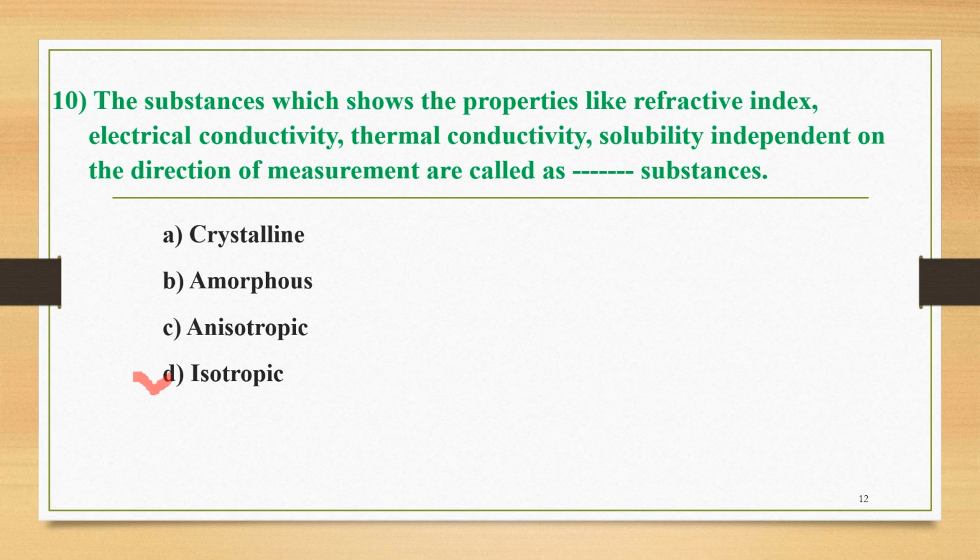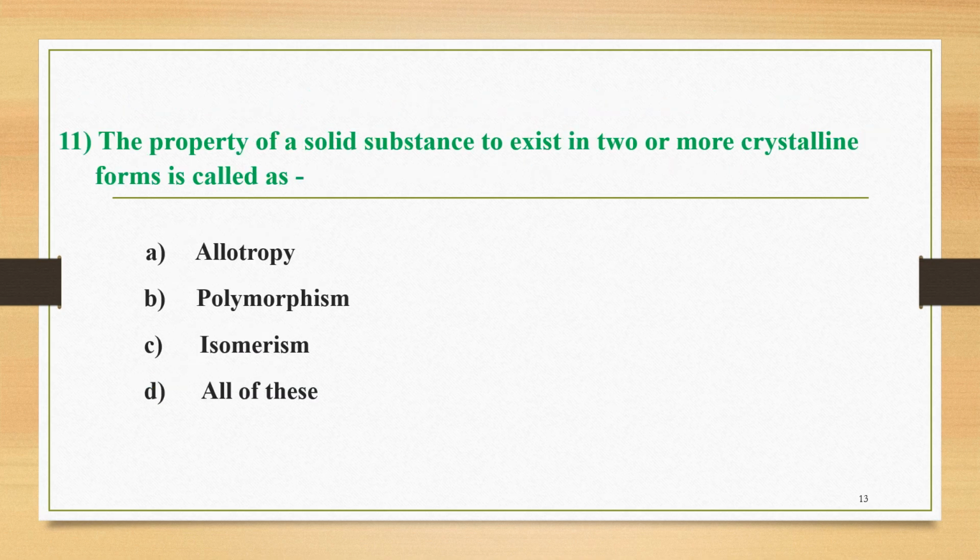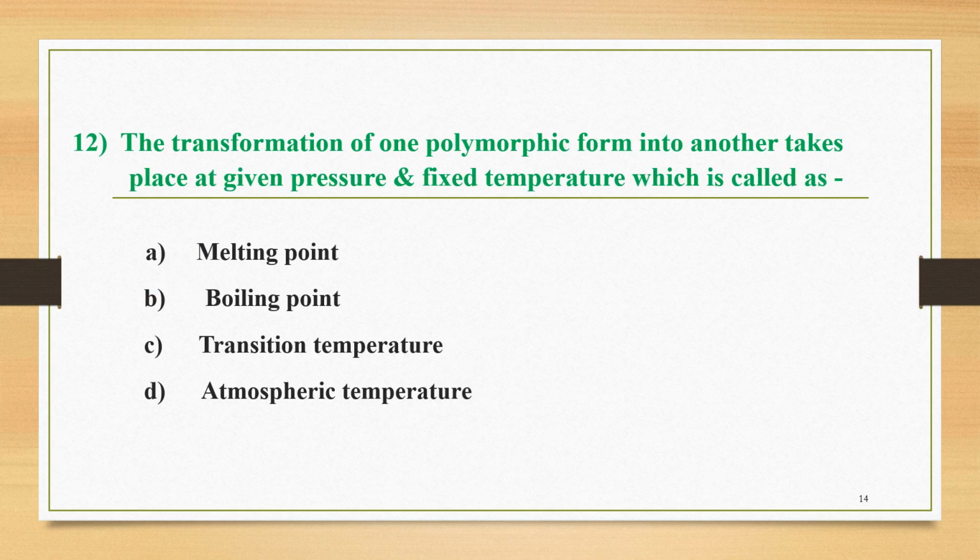That is, these substances are called the isotropic substances. The next, and the correct option among these four is option B, that is, it is called polymorphism.